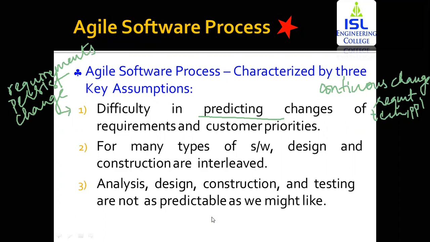The next assumption is, for many types of software, design and construction are interlinked. Here, it is difficult to predict how much design is necessary before construction is used to prove the design. As you do not know which requirements are going to persist and which are going to change, for many software developments it will be difficult to tell what the design of the particular software will be before developing it, because nothing is going to remain. You do not know what is going to change. So you're going to leave the design and the construction part.